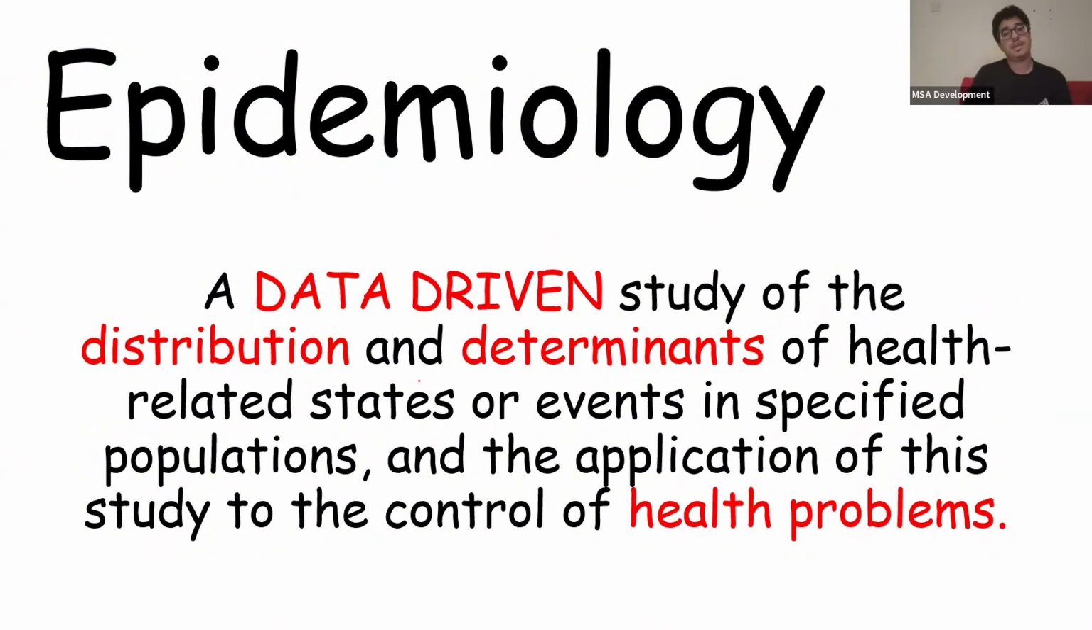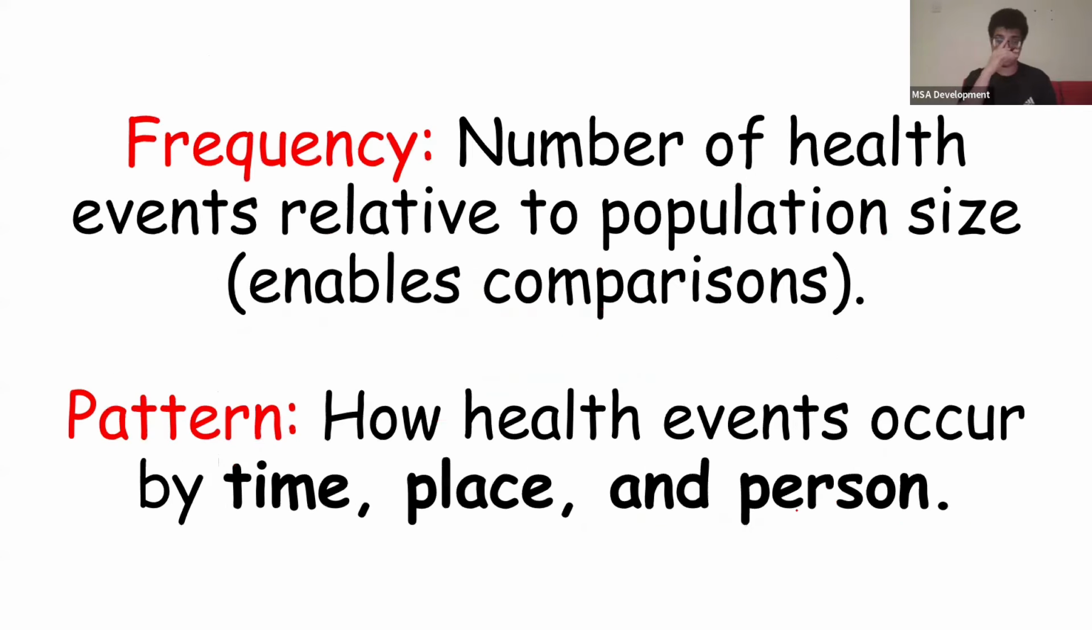So epidemiology is a data-driven study. Data-driven is very important, okay? It's the study of the distribution and determinants of health-related states or events in specified populations, and the application of all of this knowledge to control health problems. That's what epidemiology is. Just memorize this definition, okay? Now, frequency, when we talk about epidemiology, is the number of health events relative to the population size. This enables comparison. Because it's relative to population size, we can compare countries with huge population sizes to countries with low population sizes, and we can still look at the frequency of health events, okay? We can compare between countries.